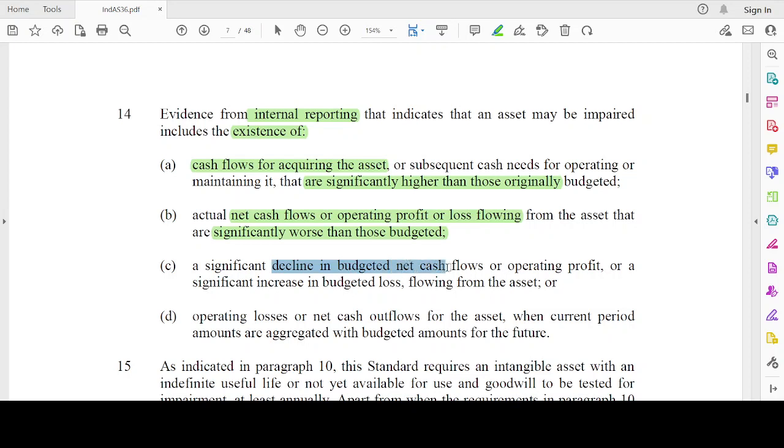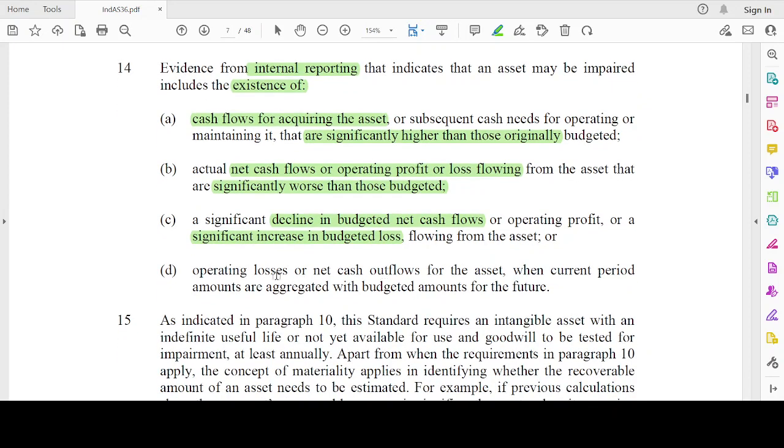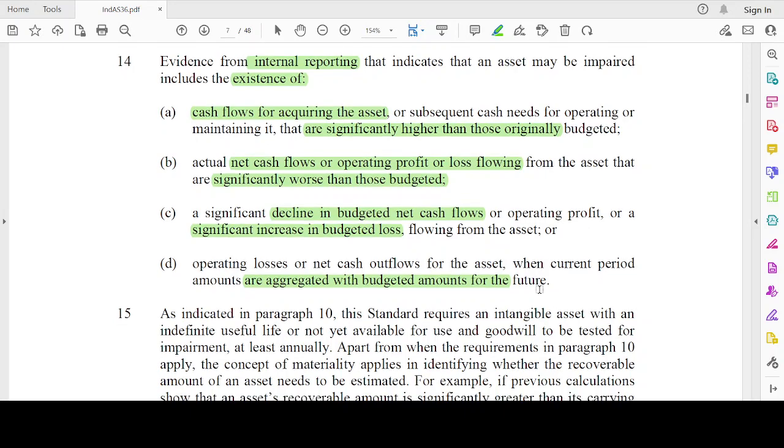Significant decline in budgeted net cash flows or operating profit, or significant increase in budgeted loss. See, if there is an increase in cash outflow, there will be an increase in cash loss. Then, an increase in budgeted loss also. Cash loss with respect to budgeted loss. Whenever there is a decrease in revenue, there will be a decrease in operating profit. Operating cash flows for the asset, when the current period amounts are aggregated with the budgeted amount for the future. Whenever I am aggregating all the cash flows and losses, either for the current year, I am going to aggregate with the future also.